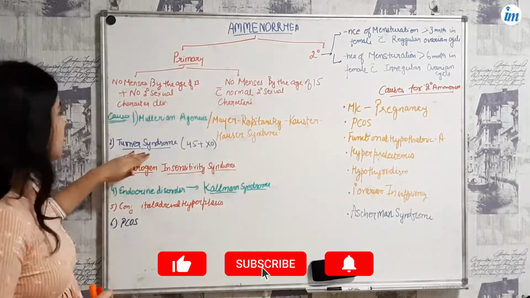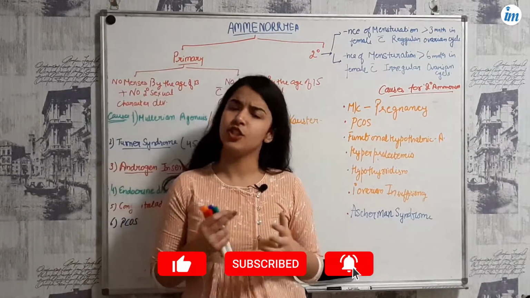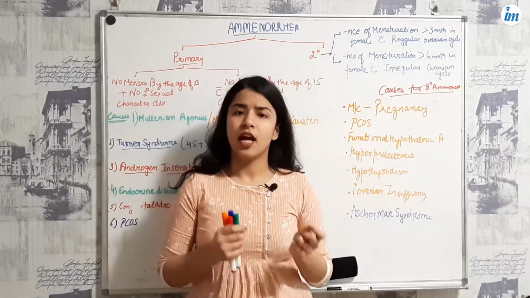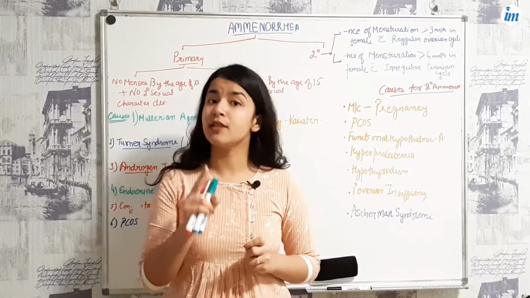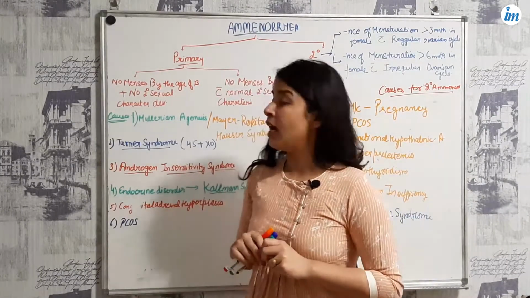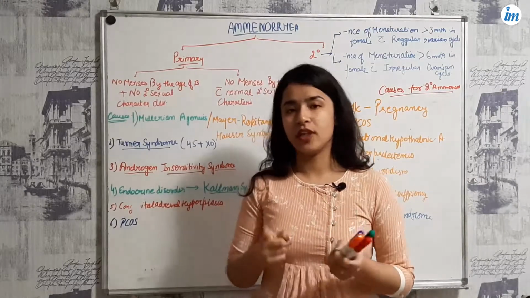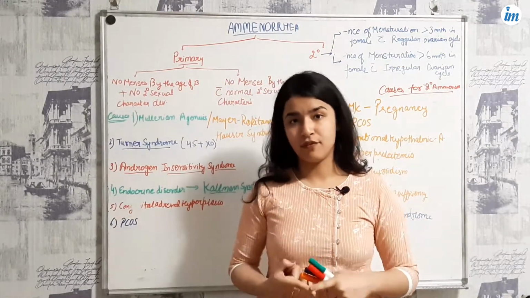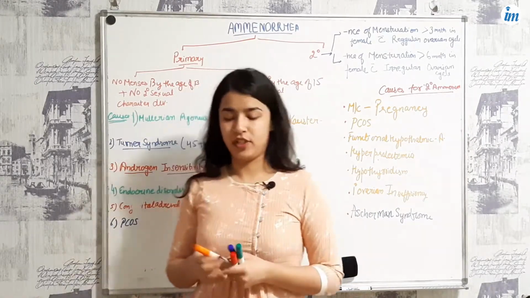The other one is Turner syndrome. What is Turner syndrome? It is just a genetic abnormality. The karyotype here is 45 XO, so there is an absence of an X chromosome. Generally they are represented by three things: the short stature of that female, plus a webbed neck and the streak ovaries.